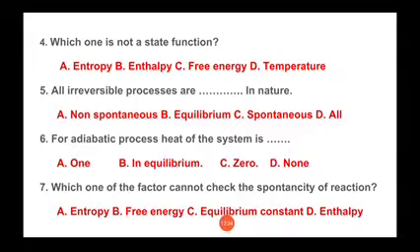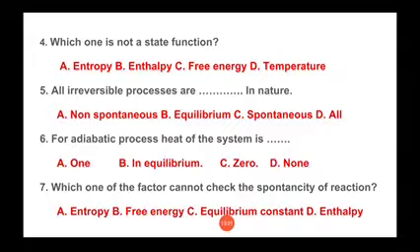First option is entropy, and we all know that if we know the entropy of the system and the entropy of the surroundings, we can check the spontaneity of the reaction. If delta S system plus delta S surrounding is greater than 0, the reaction will be spontaneous. If it is less than 0, the reaction will be non-spontaneous. And if it is exactly equal to 0, the reaction will be in equilibrium. So by entropy we can check the spontaneity. So option 1 is not correct.